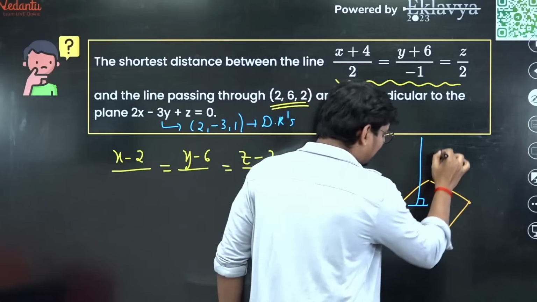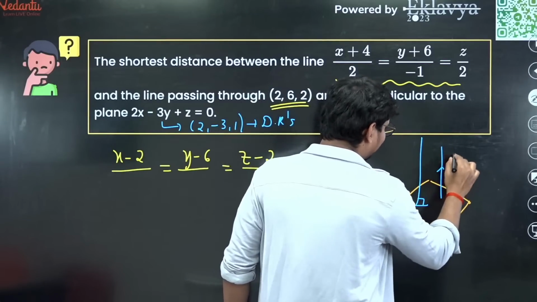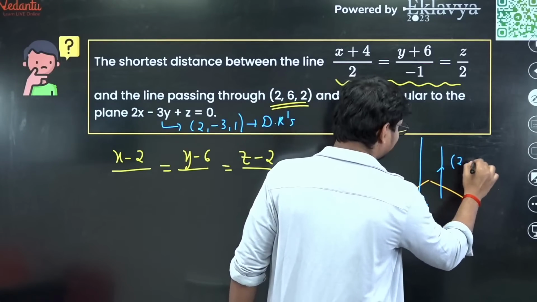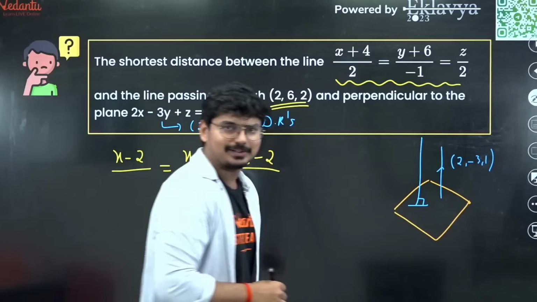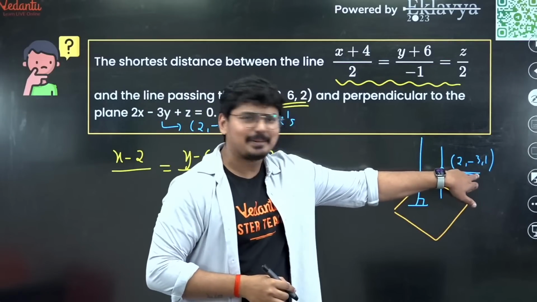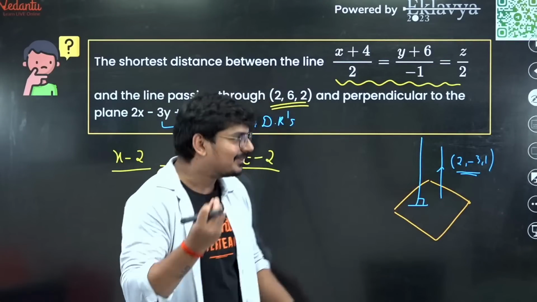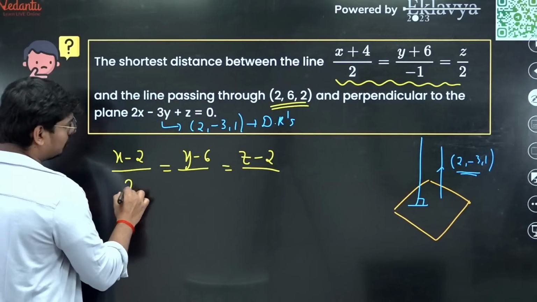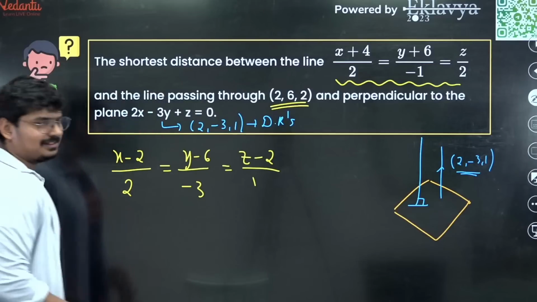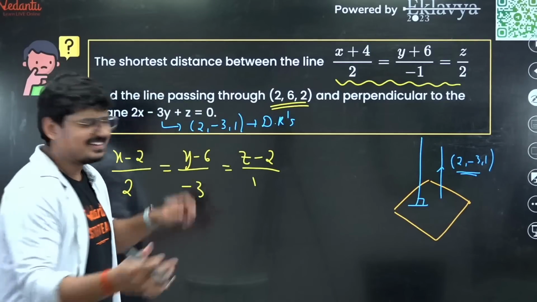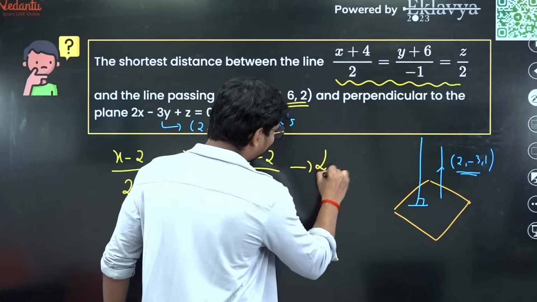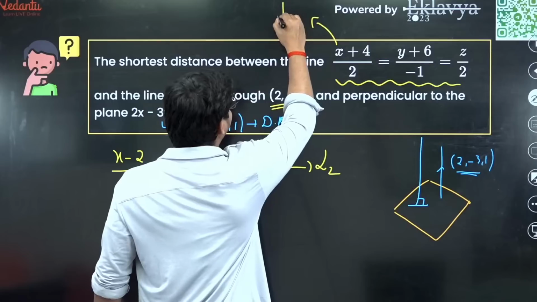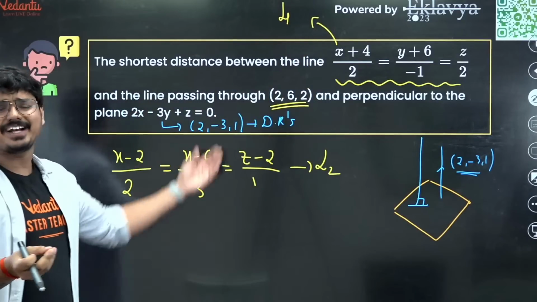So let us suppose that vector is something like this, and the direction ratios of this are 2, minus 3, 1. And can I tell you that this is simply nothing but the parallel vector to this line? So that means in the denominator, what can we write down? 2, minus 3 and 1. And tada, we have another line. So this is going to be line number 2, and this is going to be your line number 1. All you have to do is find the shortest distance.